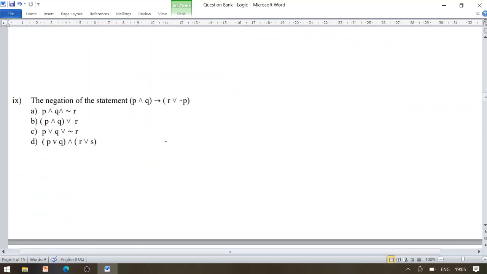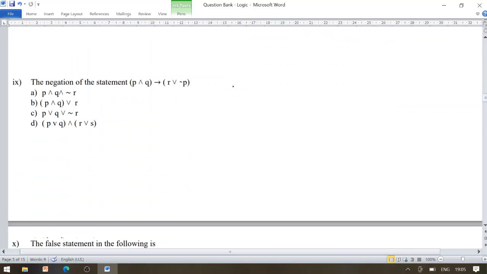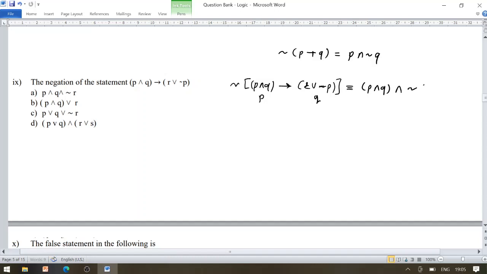Look at the next MCQ, the negation of this statement. We are finding the negation of P conjunction Q implies R disjunction negation P. Everyone knows the negation of P conditional Q is given by P conjunction negation Q, where P is the first statement and Q is the second. So we get P conjunction Q conjunction negation of R disjunction negation P.